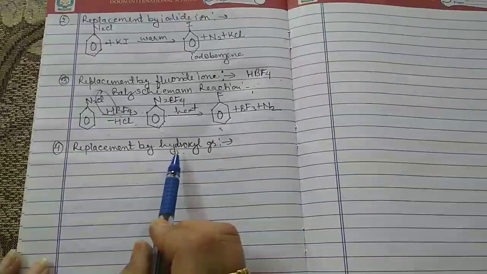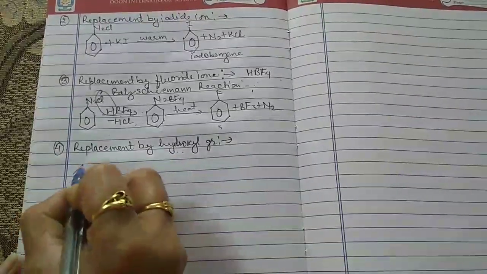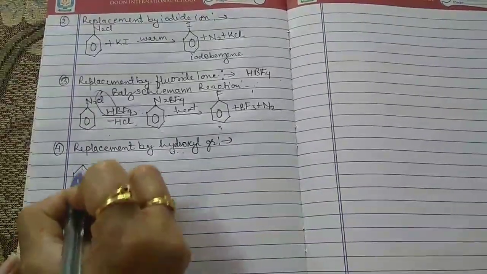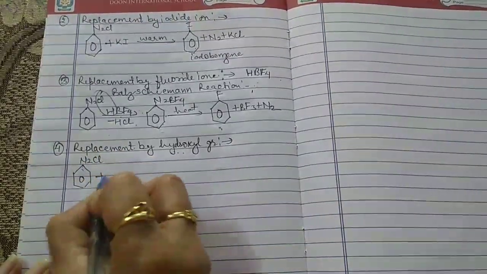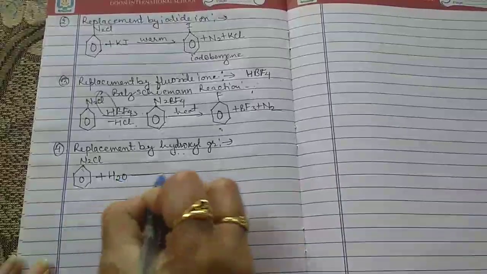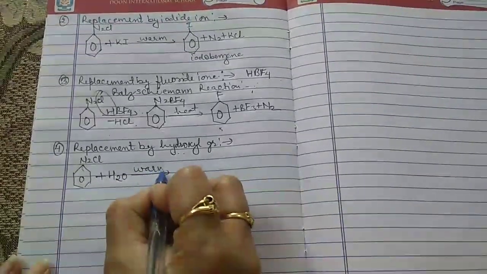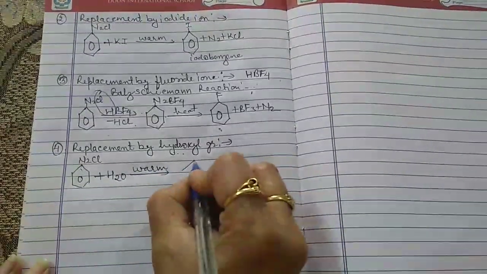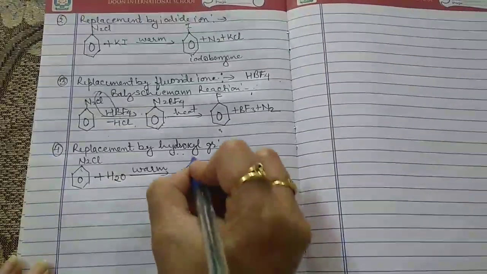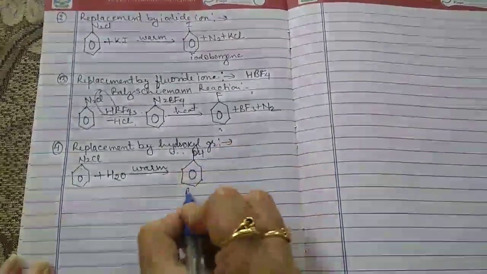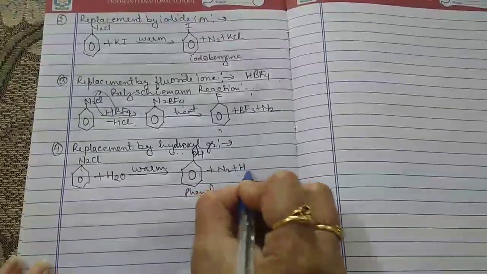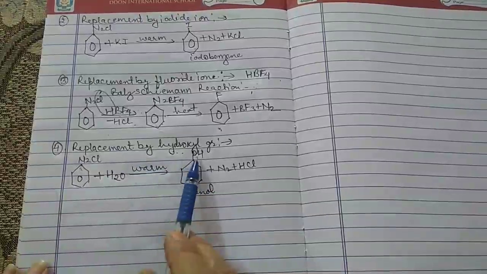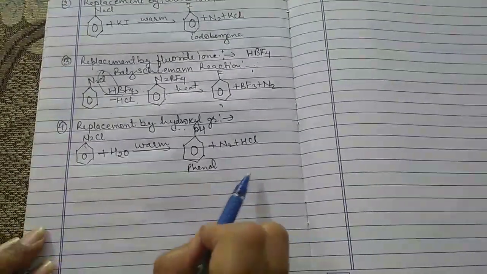When the aqueous solution of benzene diazonium chloride, where H2O stands for the aqueous, is warmed, we get this benzene ring with OH, that is phenol, as a product plus N2 plus HCl. So this is the replacement by the hydroxyl group, and with this replacement we get phenol as a result.